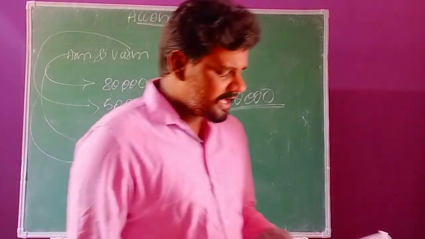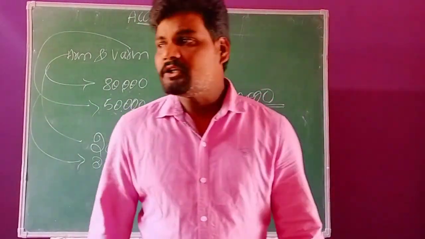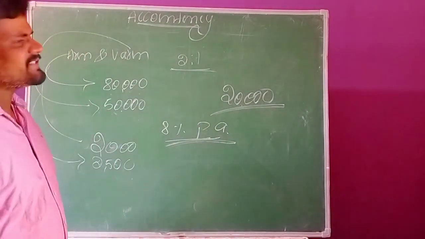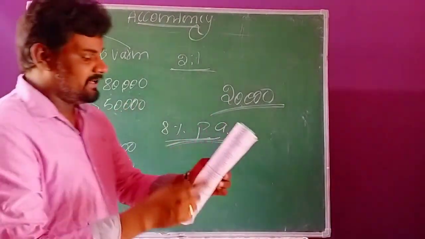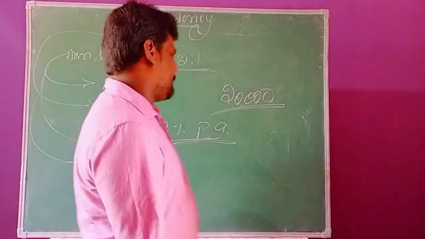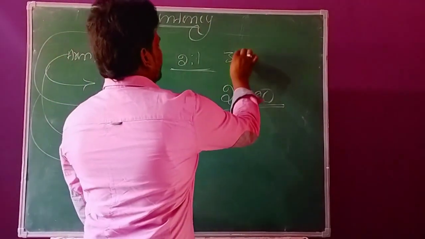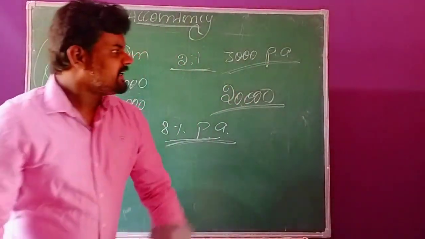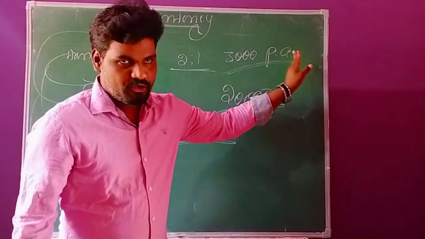The next adjustment is salary to Arun. Arun is a business partner and he gets a salary of rupees 3,000 per annum, that is, annually.